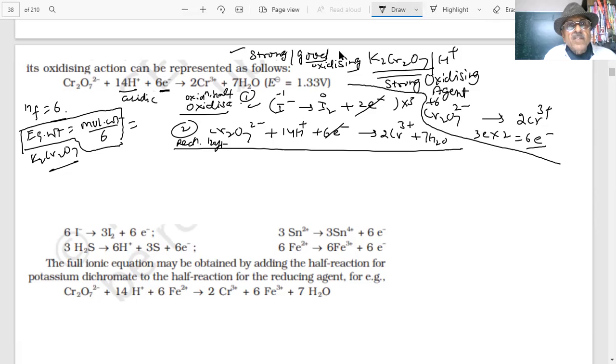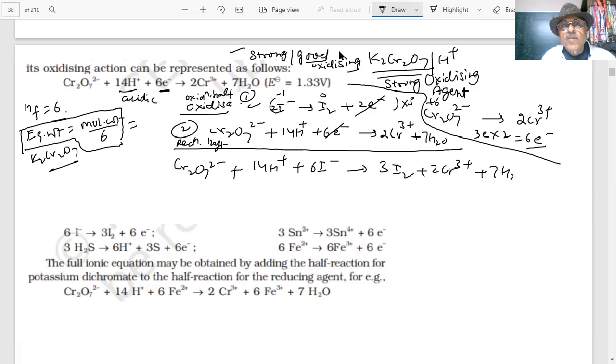This is my Cr2O7 2 minus, student. And this is 14H plus. I minus into 3. What will it be? If I multiply, this is 2, it was 2I minus. So 2 into this will become 6I minus. And what will we get, student? 3I2. And how much is this? 2 chromium, 3 plus, and 7H2O. You can check it. It is a balanced reaction in which iodide has been oxidized to iodine.